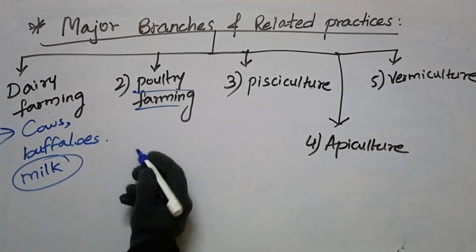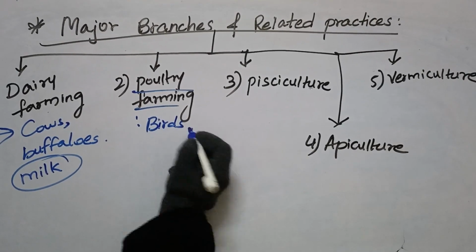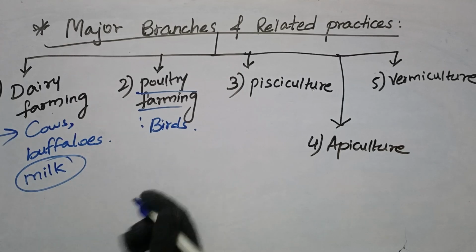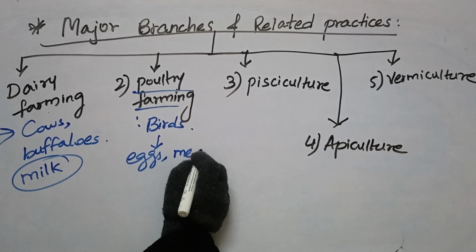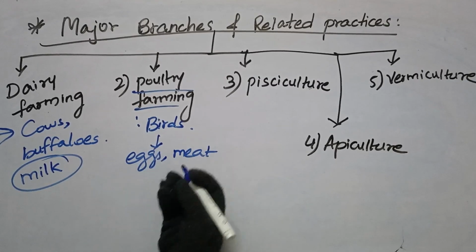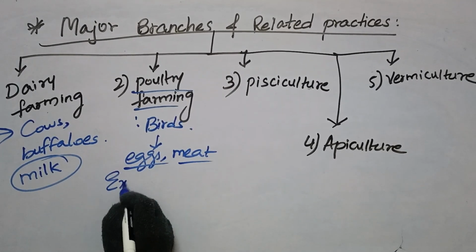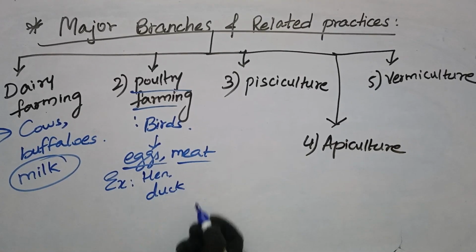Talking about poultry farming, it involves rearing of birds, for what sake? Ultimately it is going to give eggs and meat. So rearing of birds to get the production of eggs and meat is poultry farming. What type of birds? Examples include hen and ducks, etc.